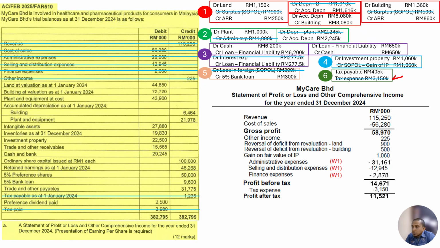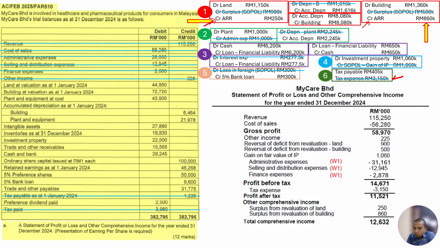Okay, again, because we have other comprehensive income, we have to proceed with other comprehensive income. Again, other comprehensive income is for disclosure purpose. Therefore, no need to cancel anything. Again, how to know it is other comprehensive income? We see whether it is ARR or not. So we see information number 1 and information number 2. We have ARR. No need to cancel because this one is for disclosure purpose only. So you put these two ARR, surplus in revaluation of land and surplus in revaluation of building, 250 and 860. Okay, put it there and total up, we get the total comprehensive income.